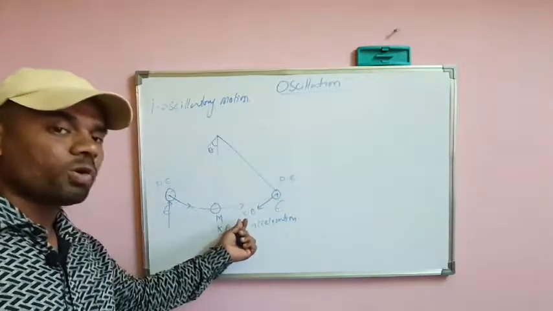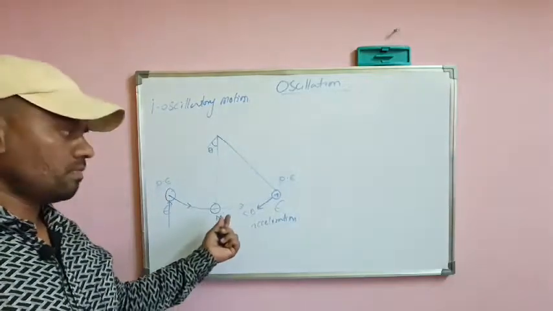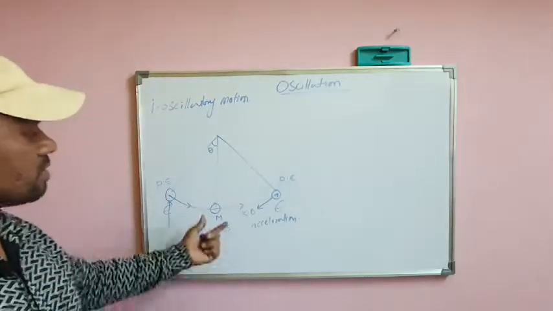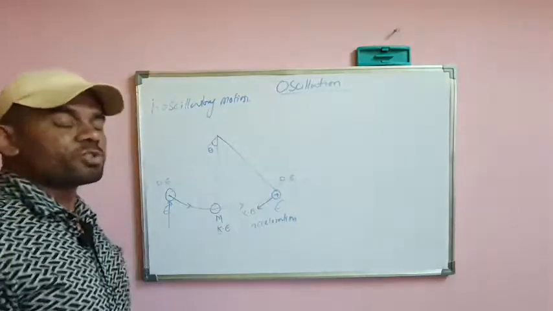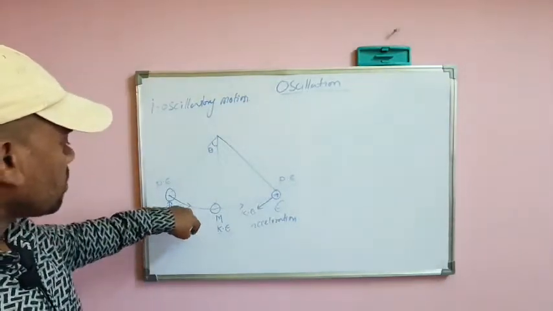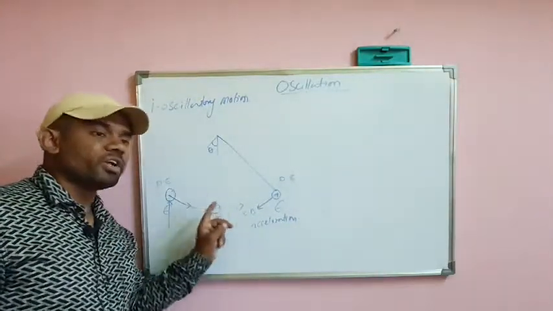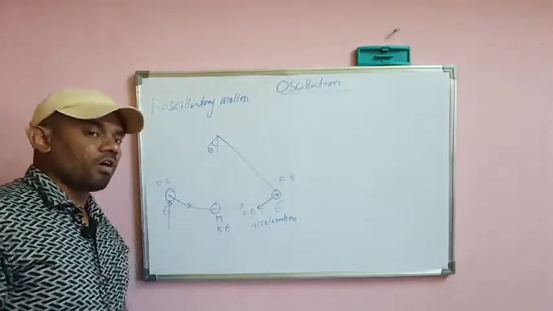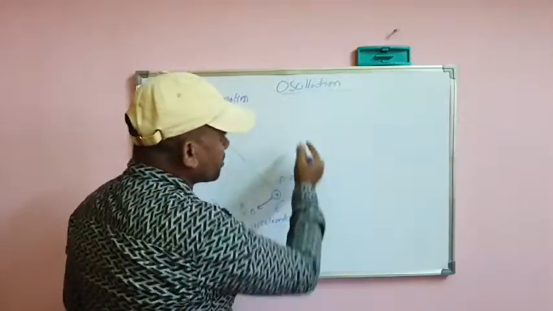If there is no air resistance, the motion of the object continues and continues. There is no stop, because as we know from Newton's law of motion, if nothing is opposing the object, its motion continues by the law of inertia. Now we can understand this oscillation.